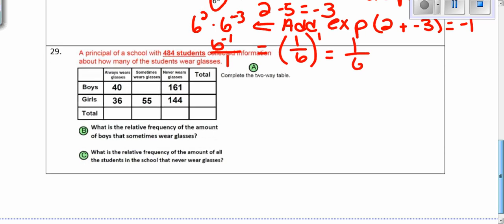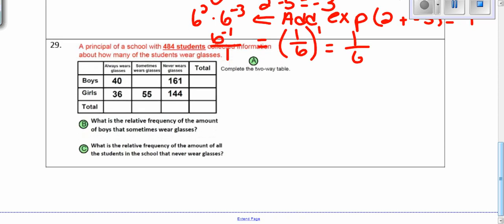Number 29 is a two-way table. A principal of a school has 484 students and he wants to know about how many of the students wear glasses. So we first need to complete the two-way table. We know that the total amount of students always is in the bottom corner. That is the total amount surveyed.